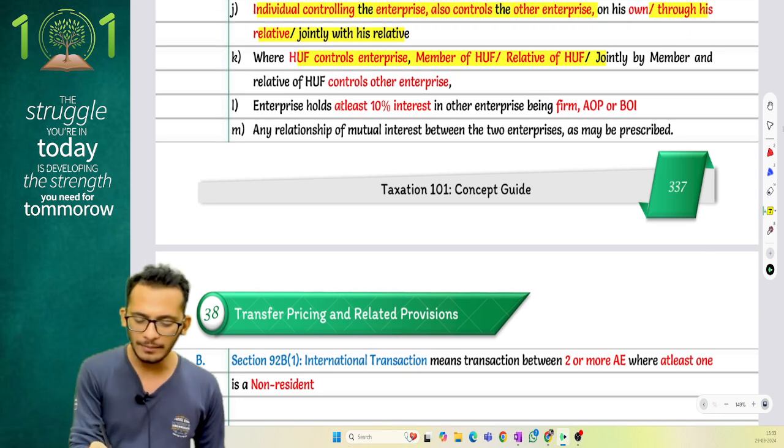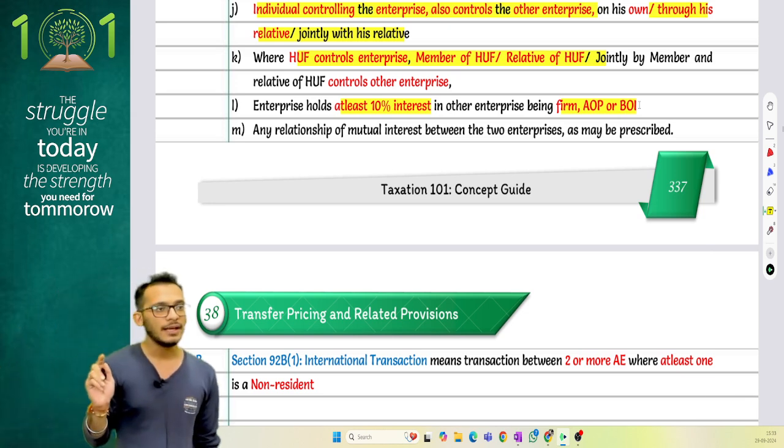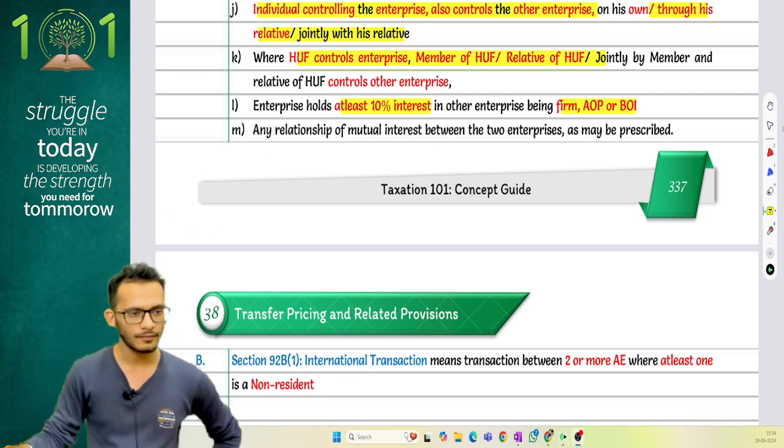Any enterprise holding 10% interest in the other enterprise, being a firm, AOP or BOI. So if it's a firm, AOP or BOI, and they're holding 10% in my entity, then also it is my AE.